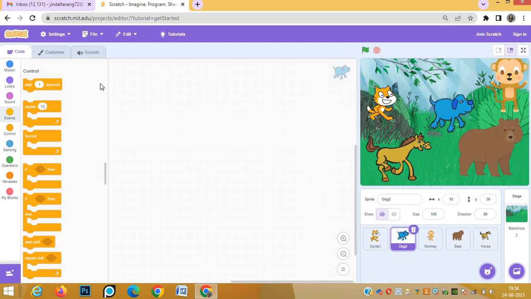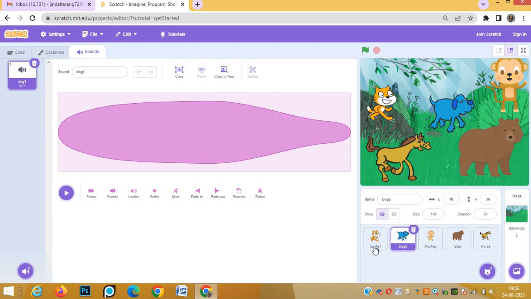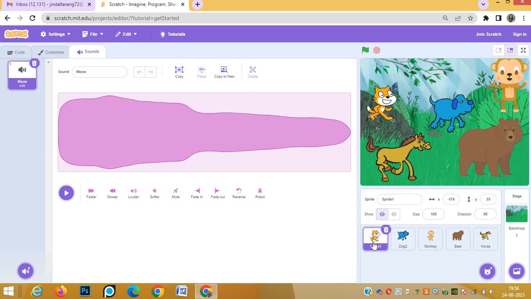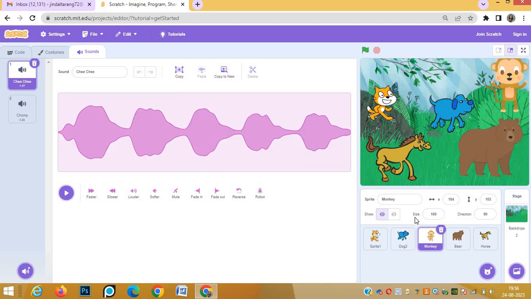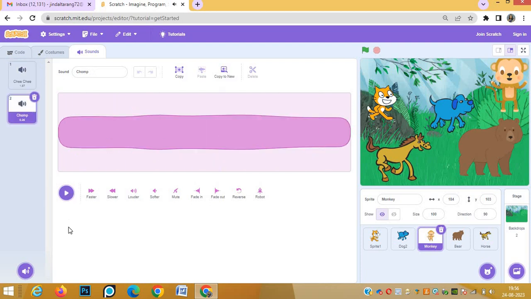Now we need to import their sounds. So we'll go to the sound tab. See here in sprite of cat, meow sound is already there. For dog, this bark sound is already there. Then monkey chi-chi sound, and two sounds are there, and this one. These are two sounds of monkey.